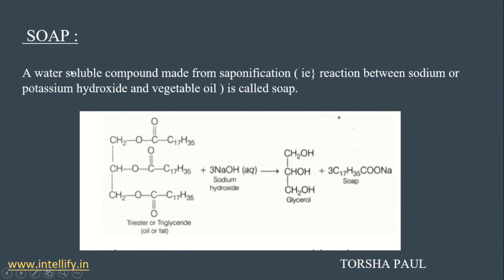First, soap. What is meant by soap? A soap is a water-soluble compound which is obtained from saponification. Saponification is a reaction between sodium hydroxide and vegetable oil. Vegetable oil is in the form of triester or triglyceride. So, when both get reacted, it forms glycerol with a precipitated solid, that is soap. Soap is a long chain hydrocarbon. After learning some basic concepts, I am going to explain the structure of soap in detail.